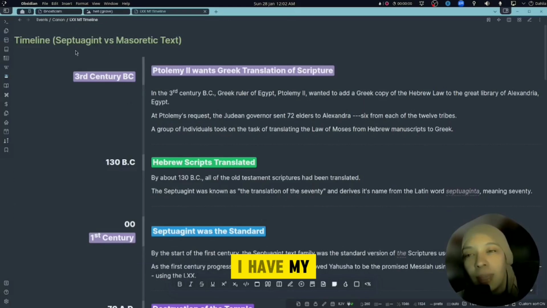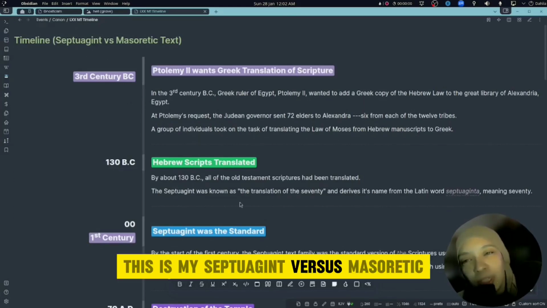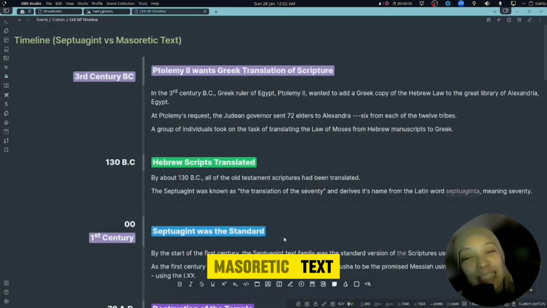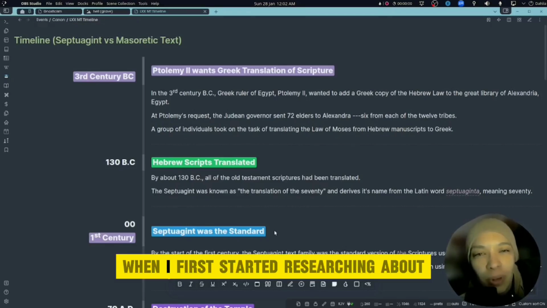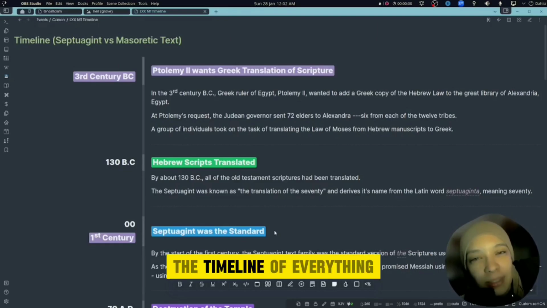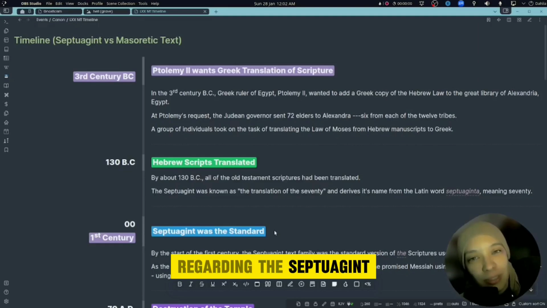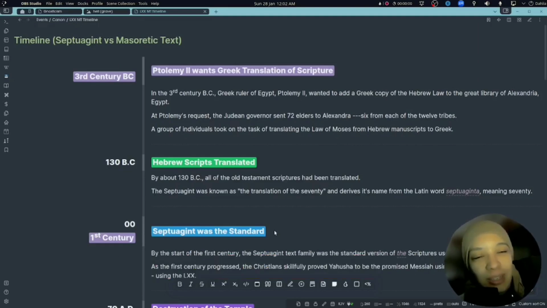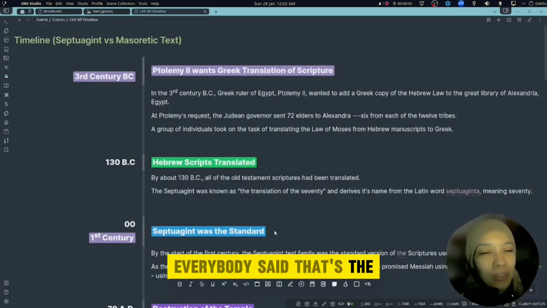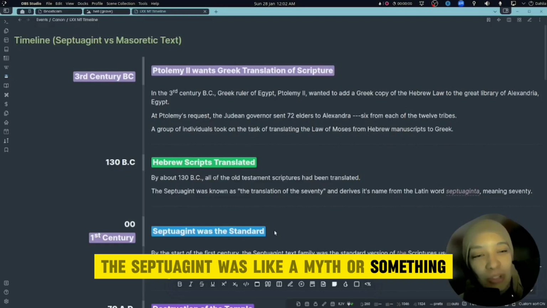This is my Septuagint versus Masoretic text note. This is when I first started researching the timeline of everything regarding the Septuagint, because I was kind of curious about it, and when I started looking it up, everybody said that the Septuagint was like a myth or something.